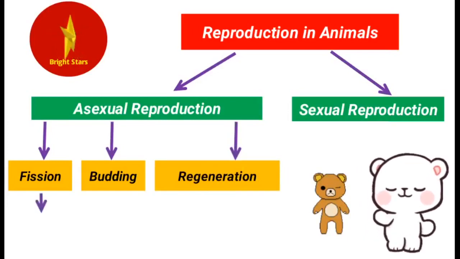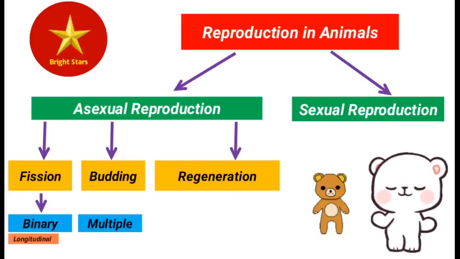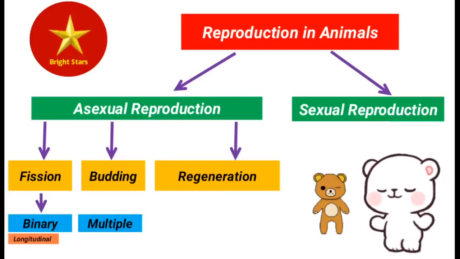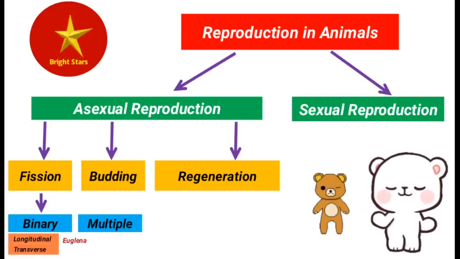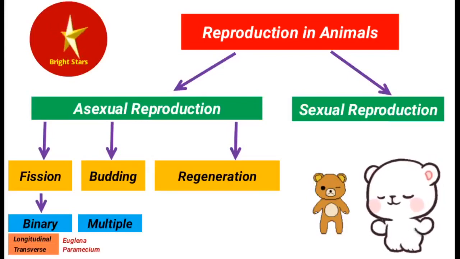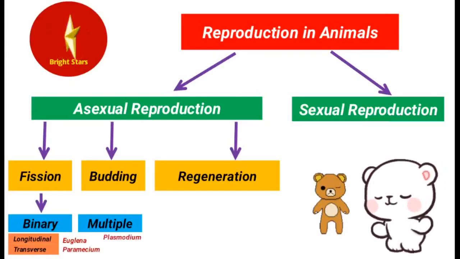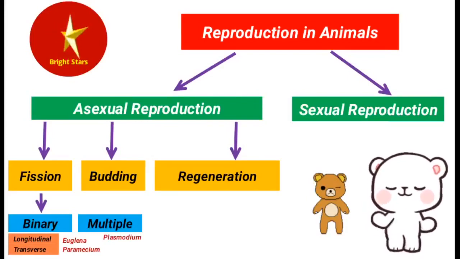Fission is of two types, binary fission and multiple fission. Binary fission may be longitudinal binary fission and transverse binary fission. Longitudinal binary fission is seen in Euglena. Transverse binary fission is seen in Paramecium. In the same way, multiple fission is seen in Plasmodium and also in amoeba.